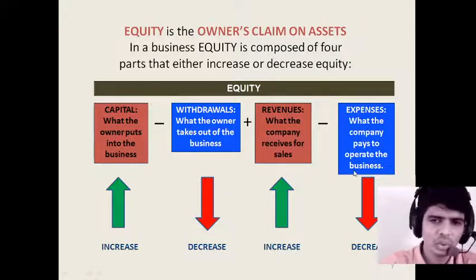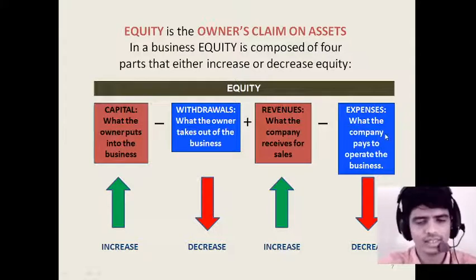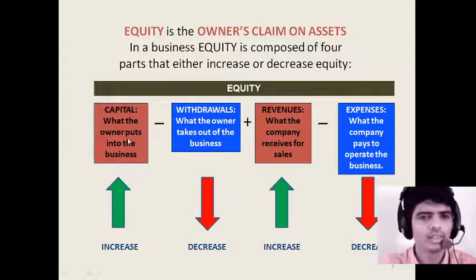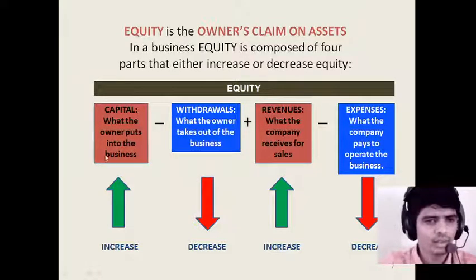Then let's try to understand expenses, what the company pays to operate the business, because business is equal to income as well as expenses. So if the company pays any kind of operating business expenses, then automatically the equity will decrease. So try to understand the equity with this example. Whatever the capital owners put, minus withdrawals, then additional revenue, then minus expenses, whatever the amount will be, that is equity.